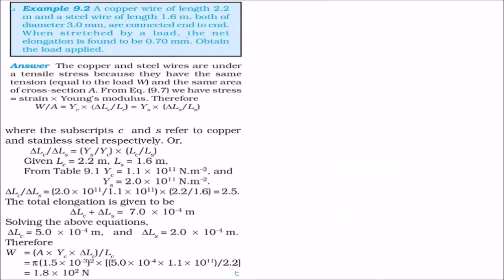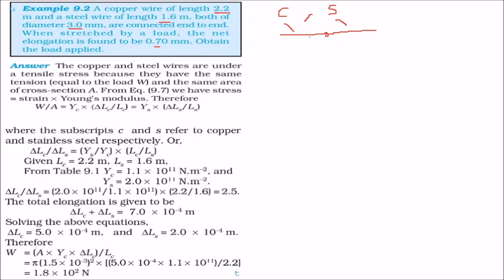A copper wire of length 2.2 meters, so length is given, and a steel wire. So there is a copper wire and there is a steel wire of length 1.6 meter. This length is also given, both of diameter 3 millimeter. They are connected end to end, this is C, this is S. When stretched by a load, the net elongation is found to be 0.70 millimeter. We have to find out the load being applied.